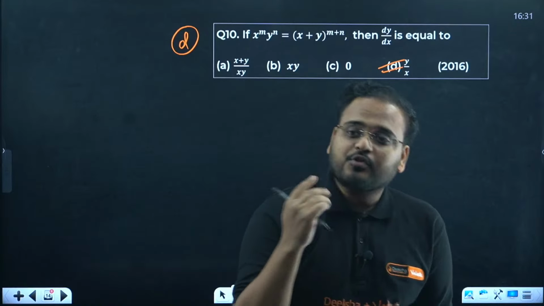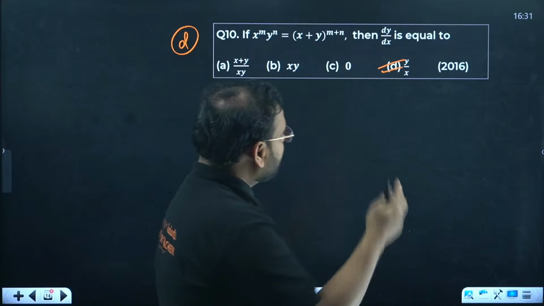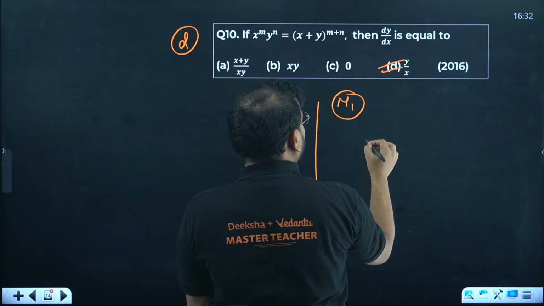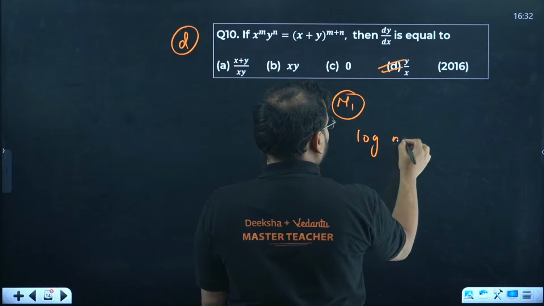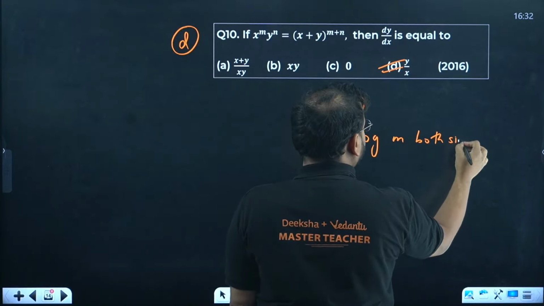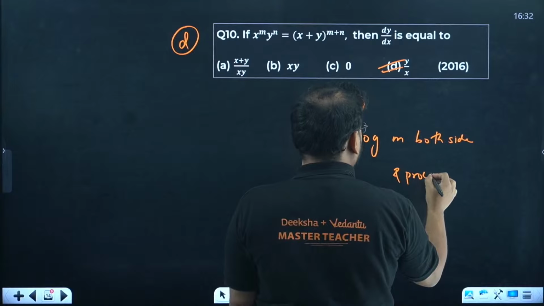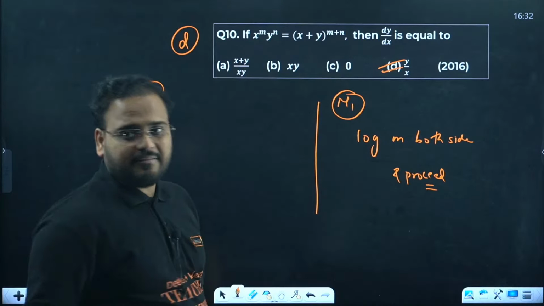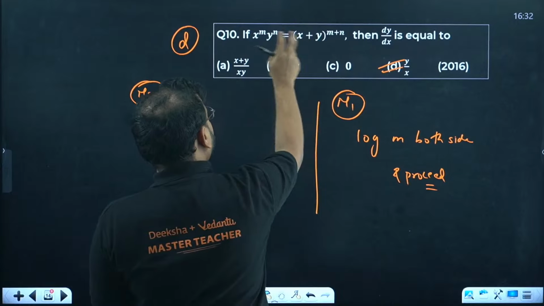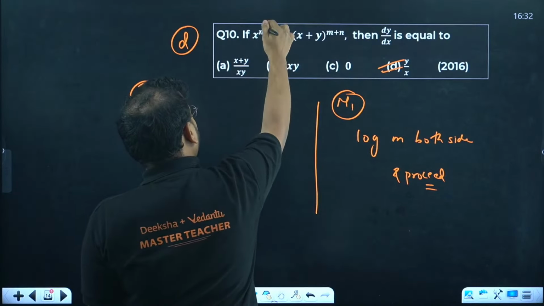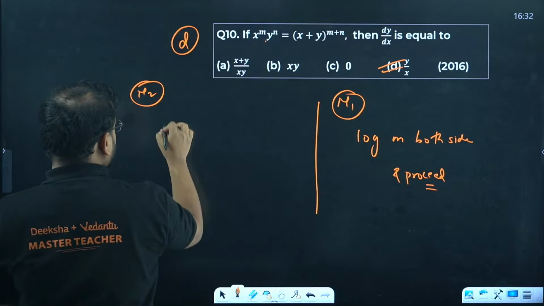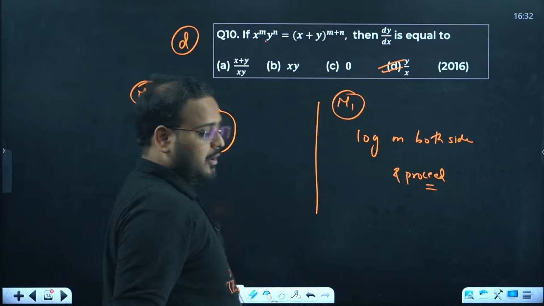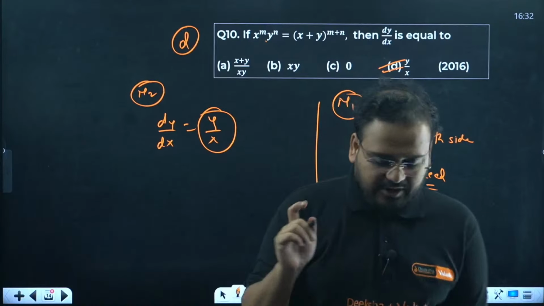So solving the question is not a problem over here. How to solve it is very important. So how would you solve this question, by the way? Again, two methods are there. Method number one is you take log on both sides and proceed. This will take forever. Method number two: whenever you have the bases in product and bases in sum, and powers in product and powers in sum, simply the answer is always what? Always y by x. That's your trick over here. Question number 10 is a trick question.